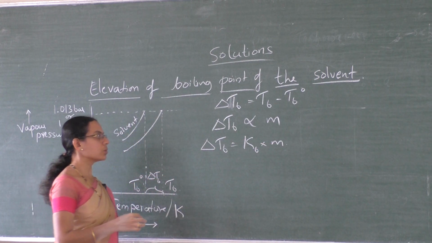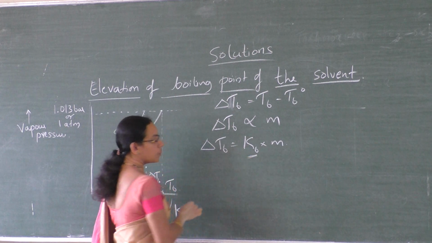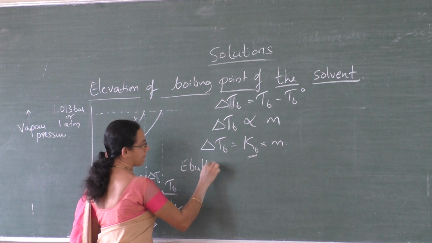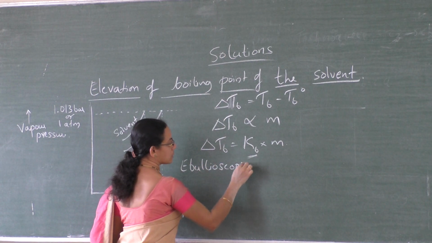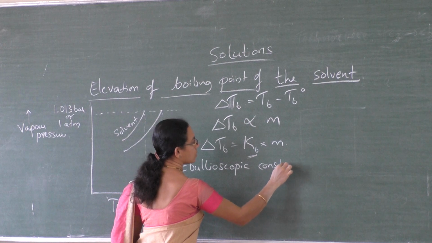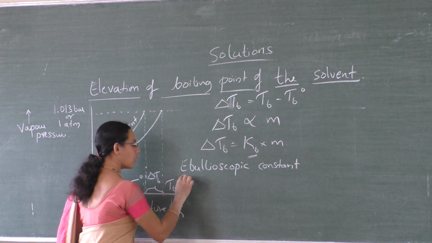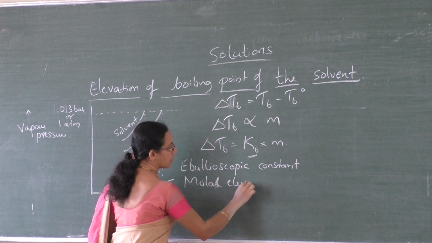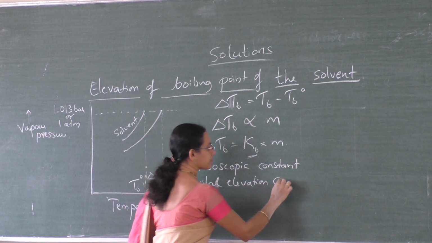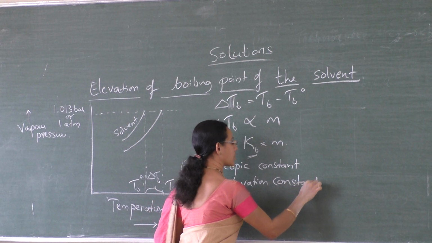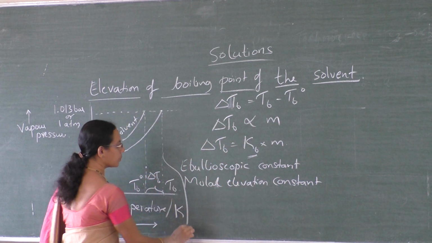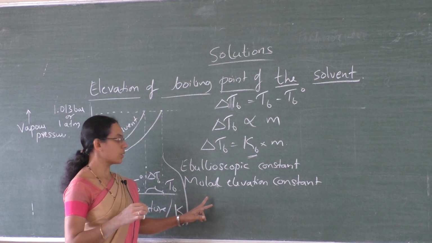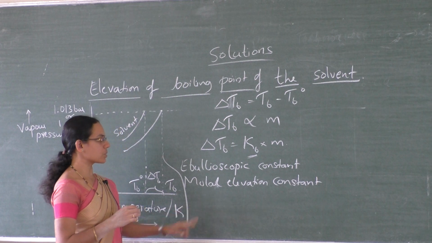Delta Tb is equal to Kb into m, where Kb is a constant called the ebullioscopic constant, or molar elevation constant, or boiling point elevation constant.